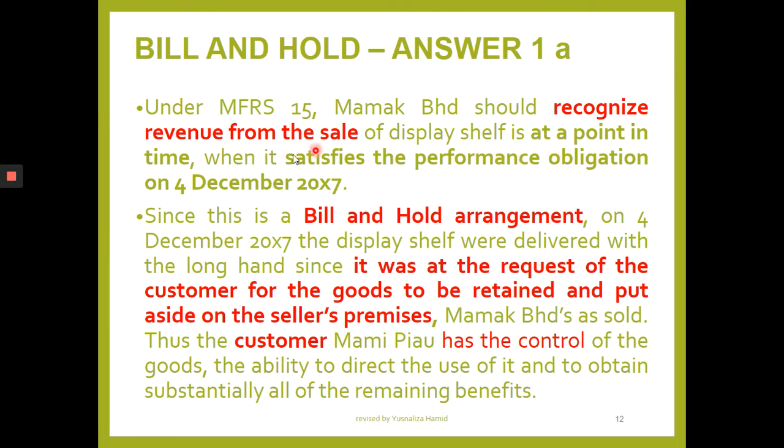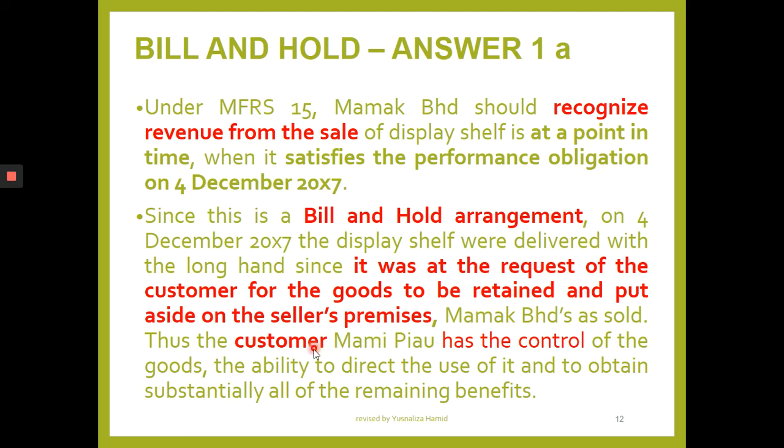It is recognized at a point in time, when you satisfy the performance obligation, 4th of December, because it is a bill and hold arrangement. The display shelf was considered as delivered, though not physically delivered. It was at the request of the customer for the goods not to be delivered but be retained and set aside on the sales premises as sold.